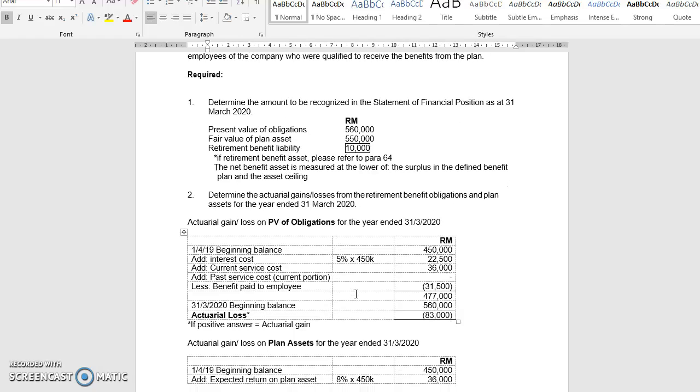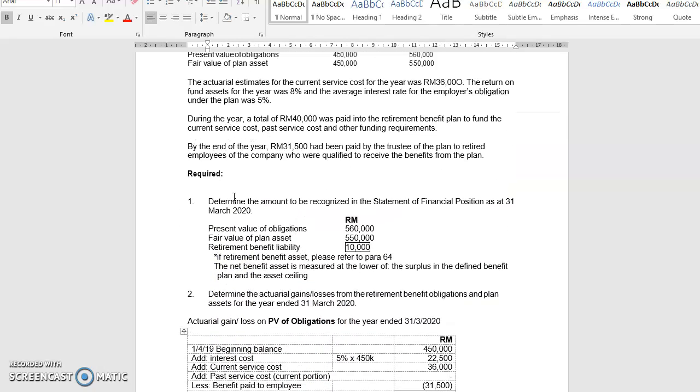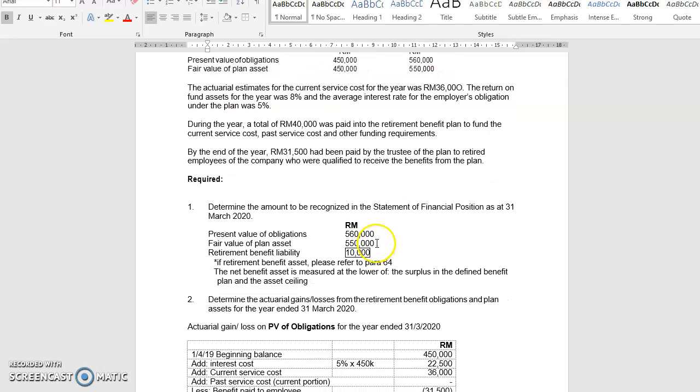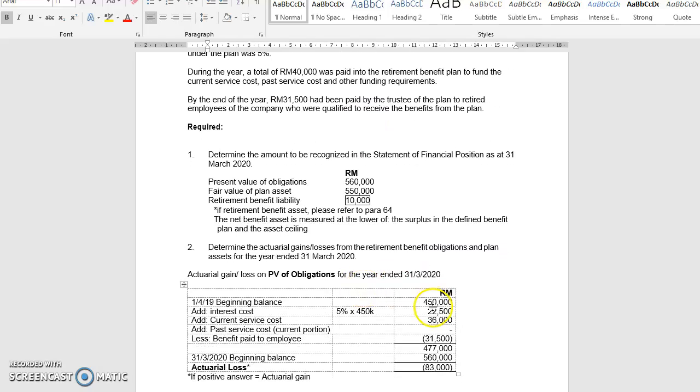Then after that, we calculate the actuarial gain or loss from the retirement benefit obligation and plan asset. How do we calculate the actuarial gain or loss on present value of obligation? As you can see just now, we have the present value of obligation with a beginning balance and an ending balance. Let's start with the beginning balance. As shown in this table, it is 450,000. This amount of 450,000 is the beginning balance of the obligation of the company. So this obligation will increase with interest costs, current service costs, and past service costs.